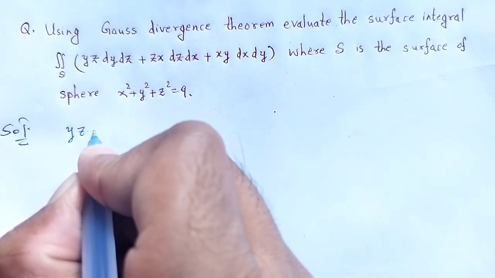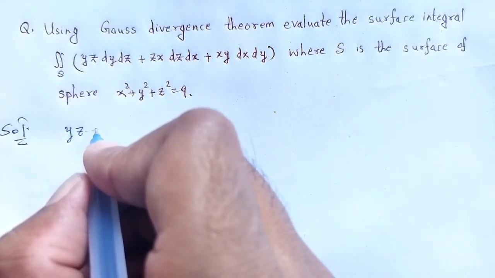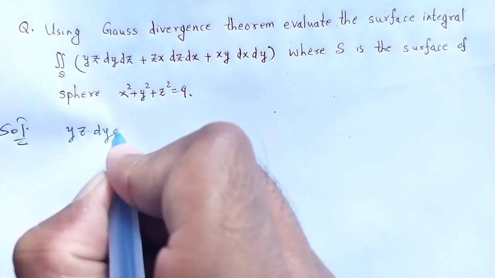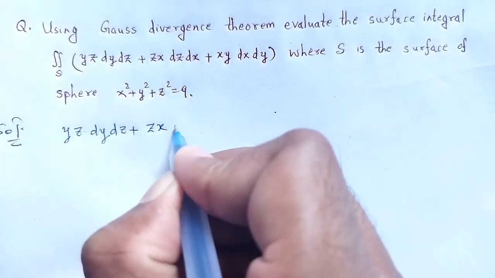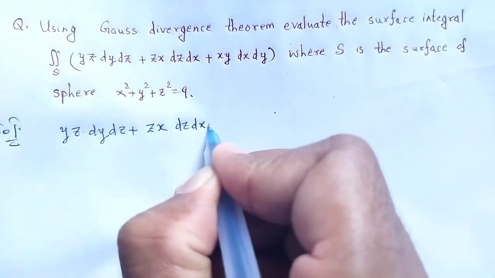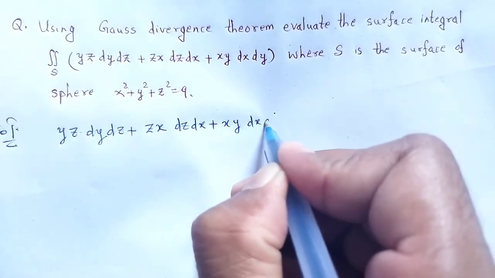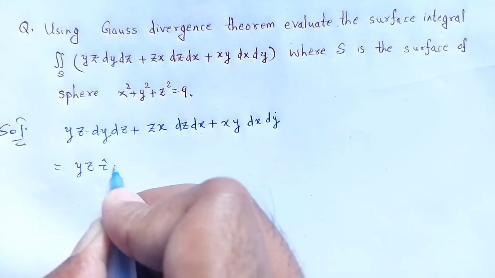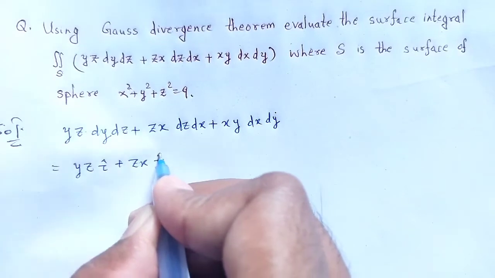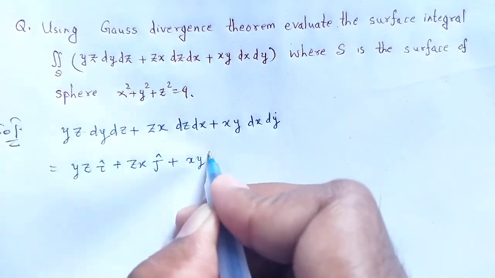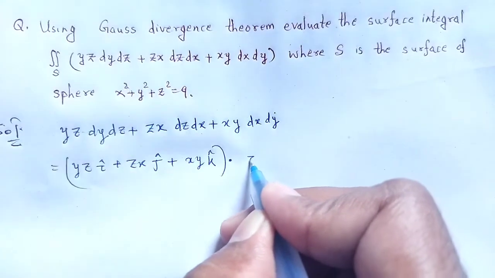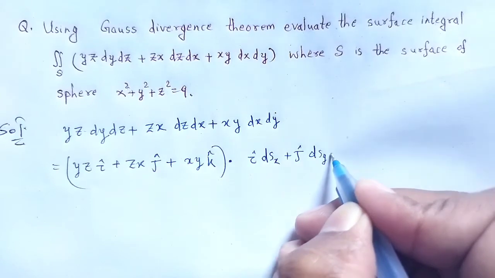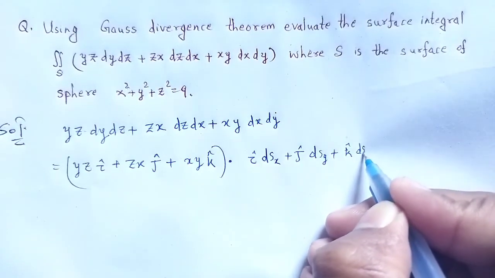yz dy dz plus zx dz dx plus xy dx dy can be written as (yz i cap plus zx j cap plus xy k cap) dot (i cap dSx plus j cap dSy plus k cap dSz).